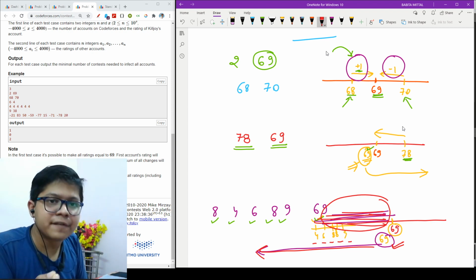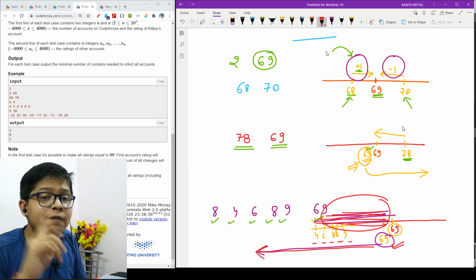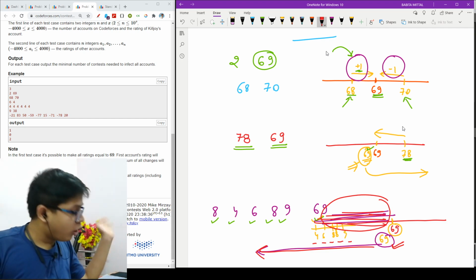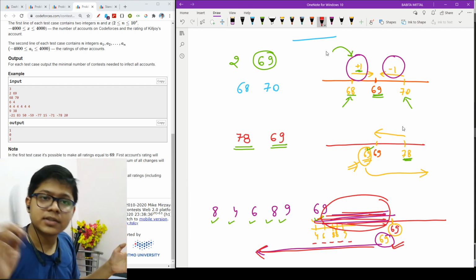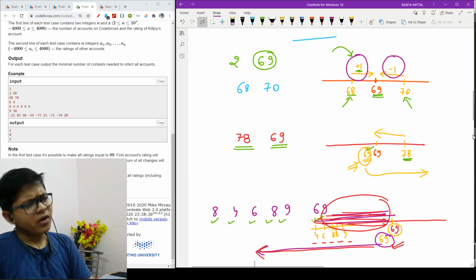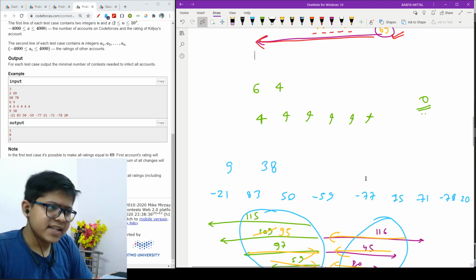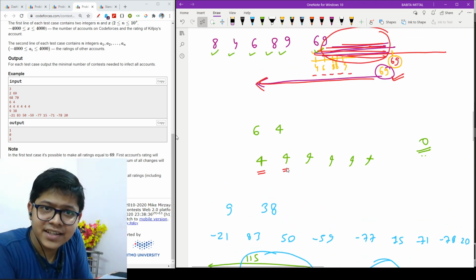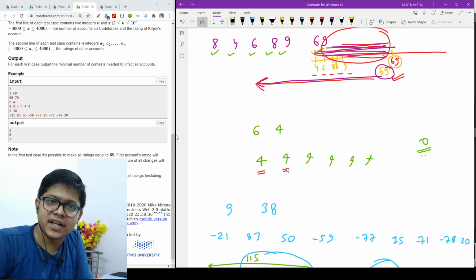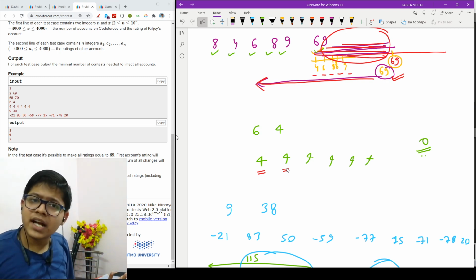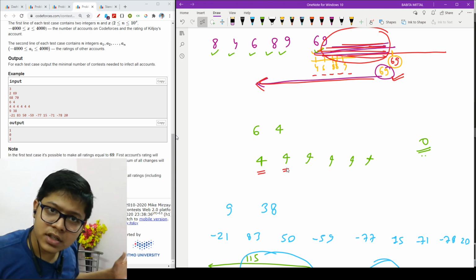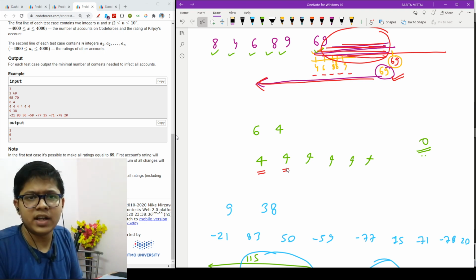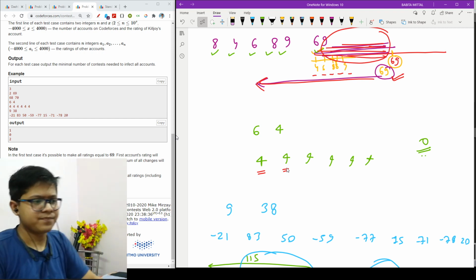And if I have at least one infected element, then I can utilize that infected element to bring all the other non-infected elements to the place. Now let's see another example. 6 elements: 4, 4, 4, 4, 4, 4. So before anything, every element is infected. So why would I utilize any round in that? I will not utilize any round, and I can clearly say that in 0 rounds already all elements are infected. So yeah, it's pretty fine.